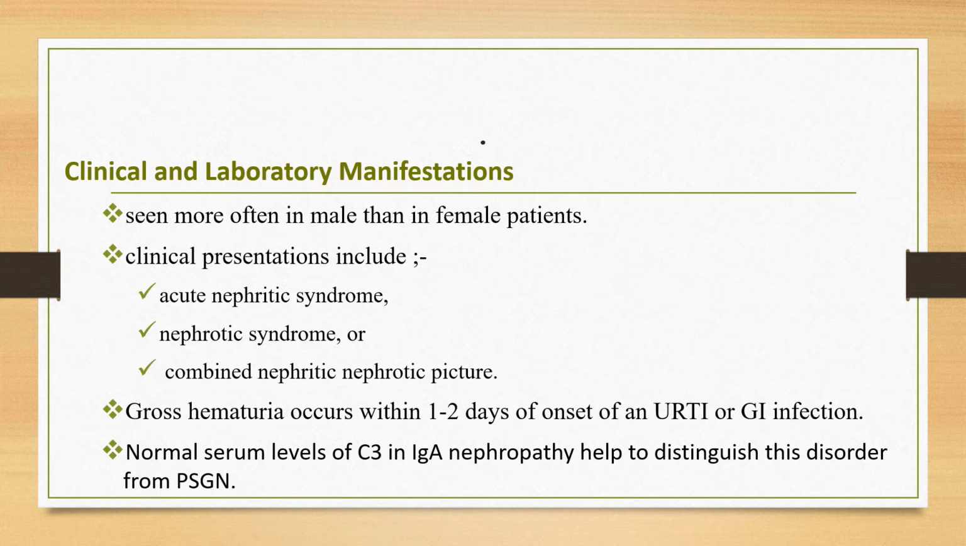Mild to moderate hypertension is often seen in patients with nephritic or nephrotic syndrome, but it's rarely severe enough to result in a hypertensive emergency. Also, normal serum levels of C3 in IgA nephropathy help to distinguish this disorder from post-infectious or post-streptococcal glomerulonephritis. But serum IgA levels have no diagnostic value because they are elevated in only 50% of pediatric patients.